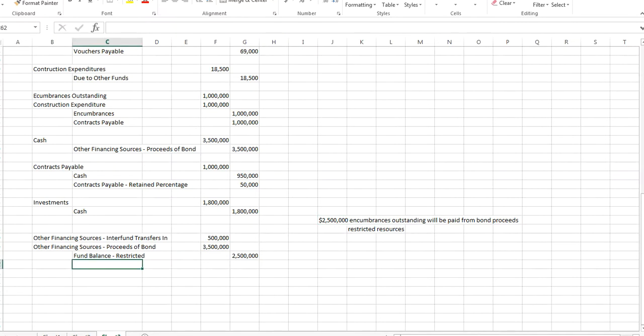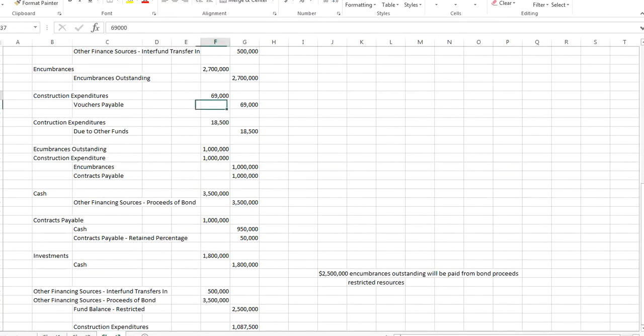And then we have fund balance. Actually, I'm going to go to this next one. We have construction expenditures, which is $1,087,500.